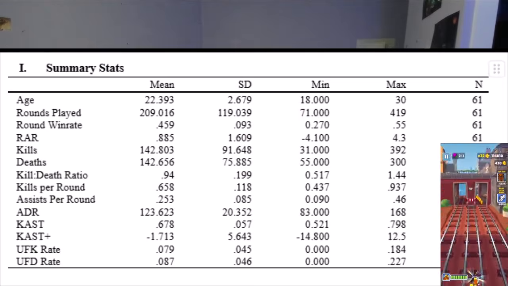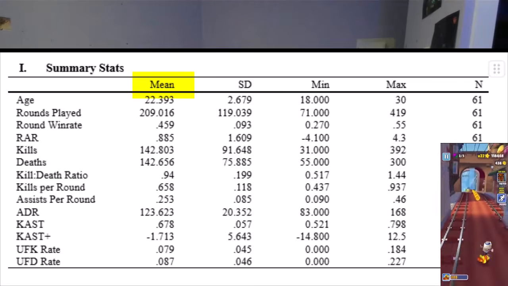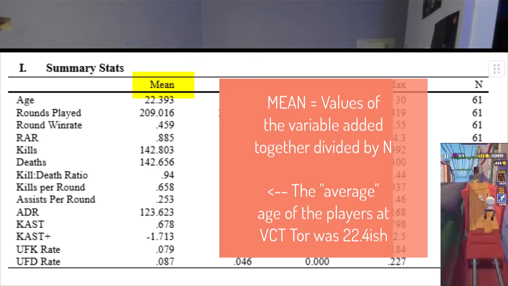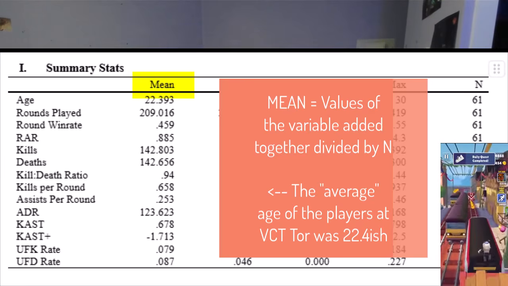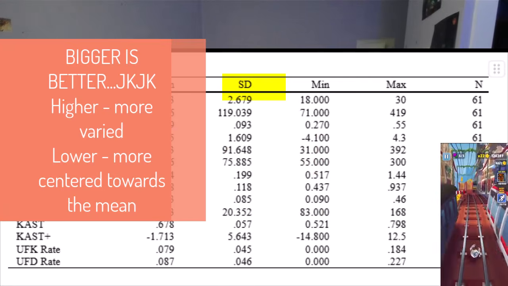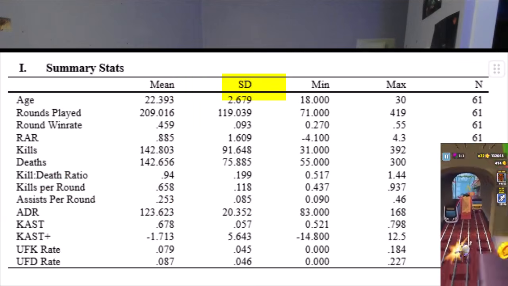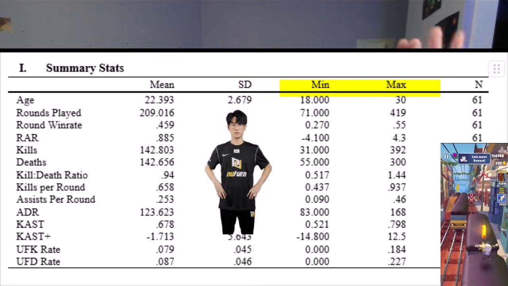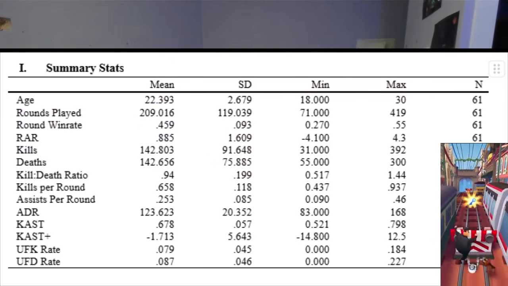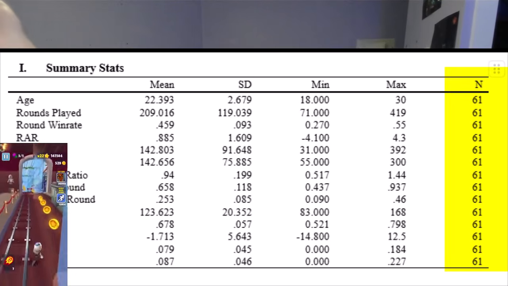So our summary statistics are a general overview of our data. The mean could also be technically referred to as the average, but I don't really like using that. It's the sum of all the values within the variable divided by n, or 61 in this case. Standard deviation describes the spread of the data. So the higher your standard deviation, the more varied the values are, more farther apart, and the lower one means they're closer to the mean. Min and max, pretty straightforward. They tell us the smallest and the largest value of each variable within the data set. And finally, the number of values within each variable should be the same across the board. You can see it's all consistent, 61.